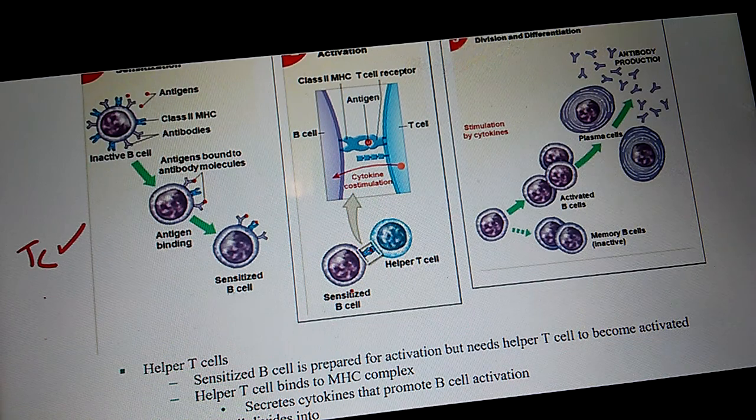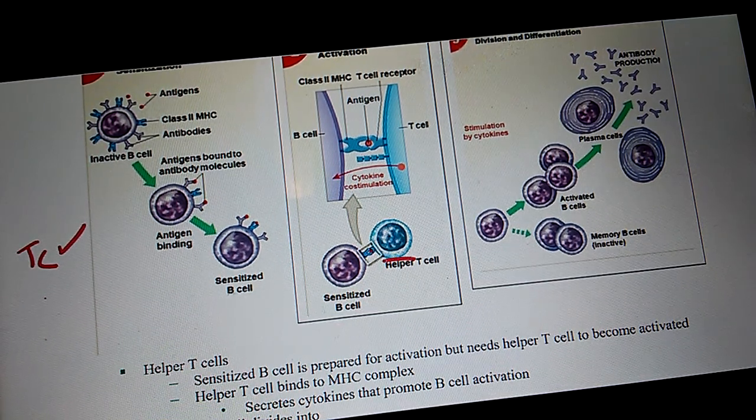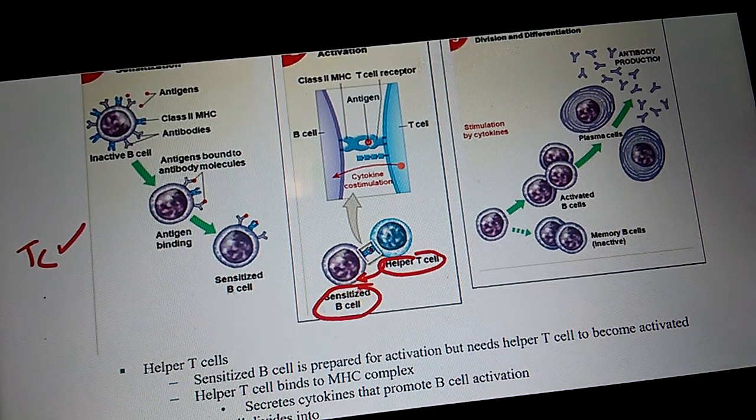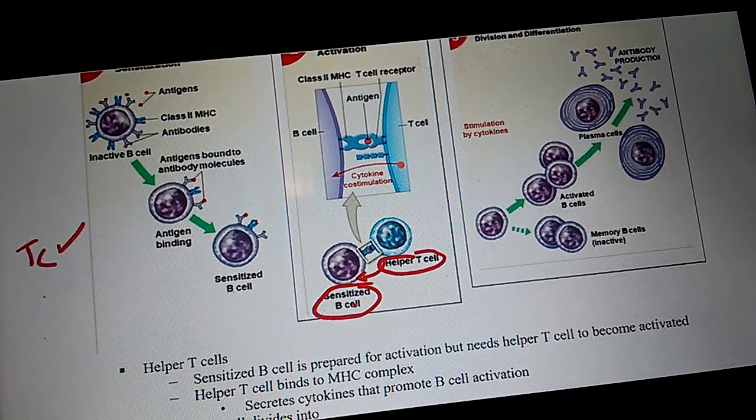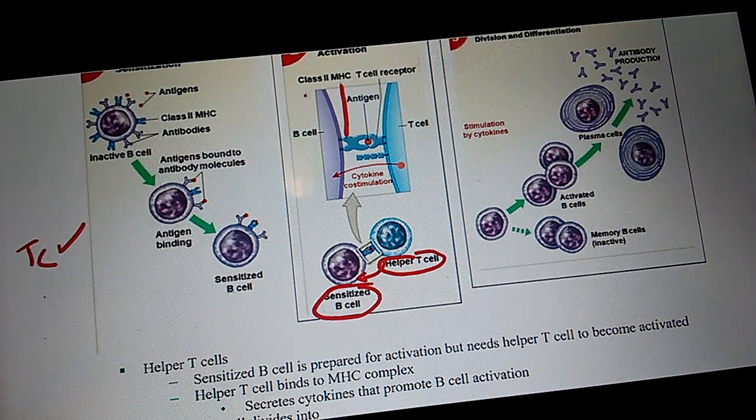Do helper T cells secrete chemicals that sensitize a B cell? Yes. Do T helper cells sensitize a B cell? Yes. What type of MHC does a B cell have? Type 2.